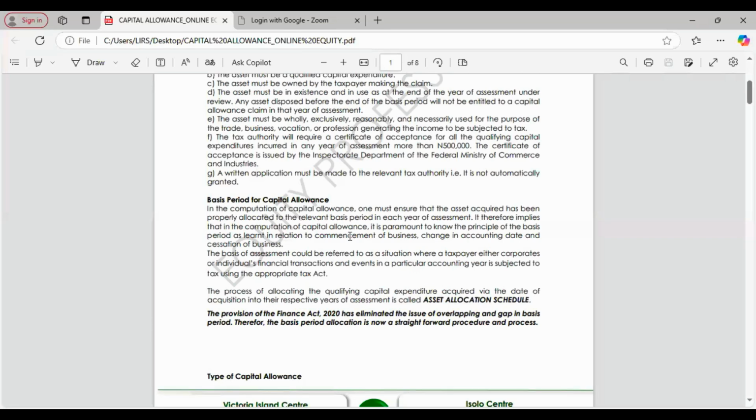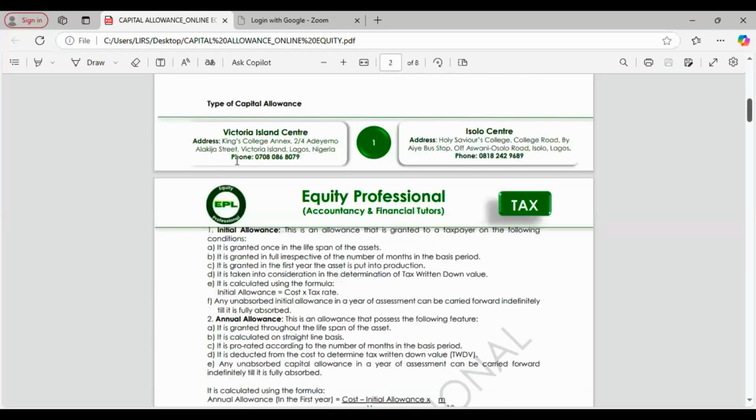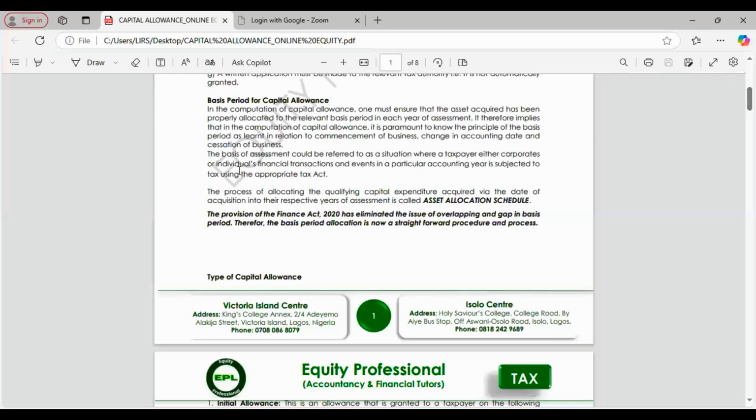So what happens if the company buys an asset in that gap? For the purpose of computation of capital allowance, the basis period you have established for your assessable profit is also the same one you are going to use for the computation of capital allowance. That is the one you are also going to use for the allocation of the asset.